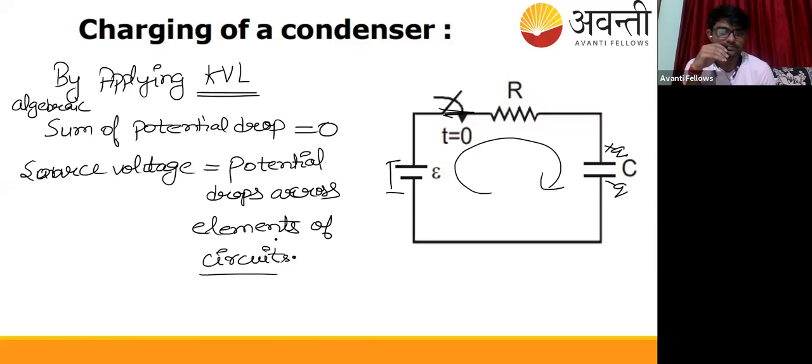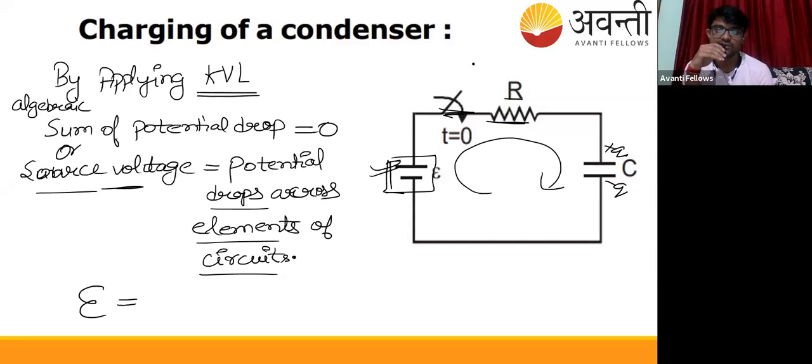Suppose the source voltage is that of the battery. I will write the equation: EMF, which is the source voltage, is equal to the potential drop across the resistance. Since V is equal to IR, this acts as a potential drop, so IR plus the potential drop across the capacitor.